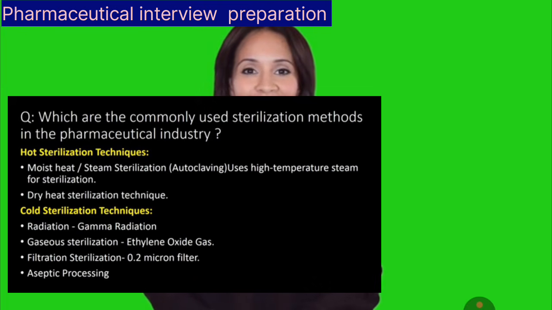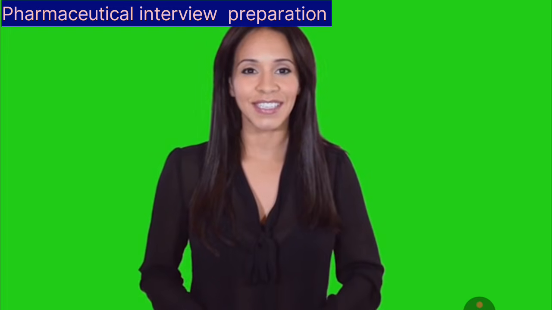First, moist heat or steam sterilization technique, and second is dry heat sterilization technique, whereas in the case of cold sterilization technique, the sterilization is achieved at room temperature, and it is done with 4 simple techniques. First, radiation, in which we expose the material to radiations like gamma radiation. Second technique is gaseous sterilization, in which commonly ethylene oxide gas is used to achieve the sterilization. Third method is filtration method, and fourth is aseptic processing.